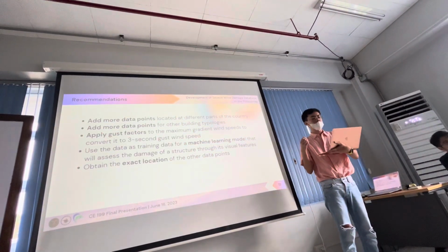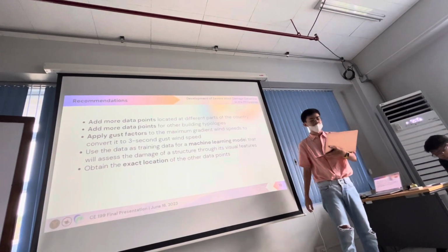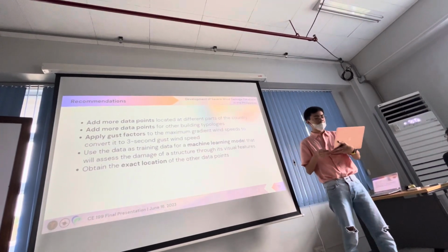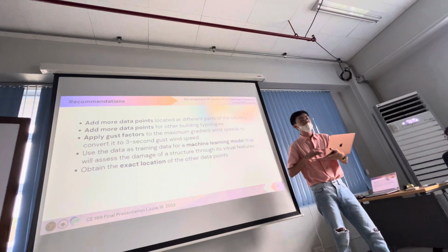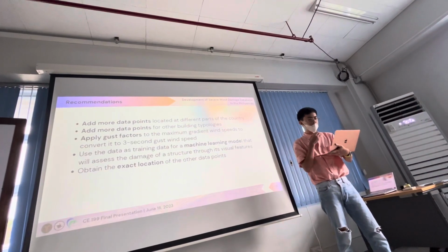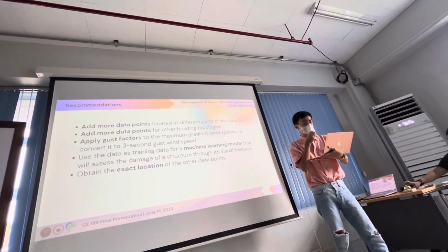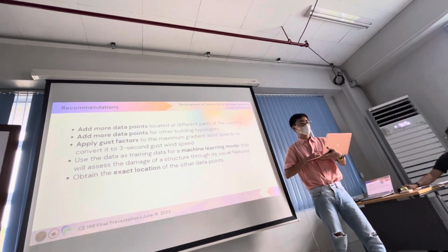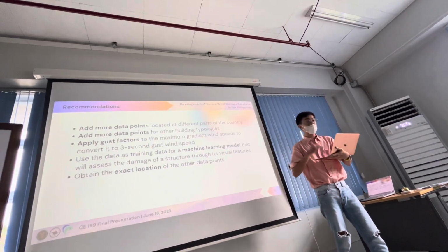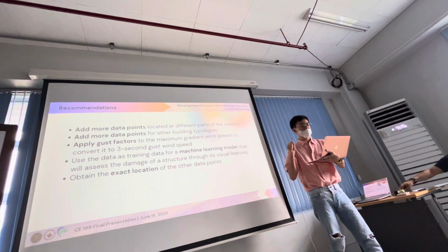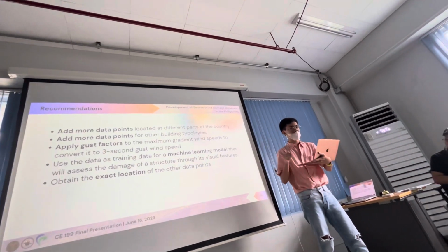This database could be improved by adding more points located in different parts of the country and data points for other building typologies. Moreover, the gradient wind speeds could be converted into 3-second gust wind speeds using gust factors. By converting them, the curves might reconcile with those of Project Work and GMMA.